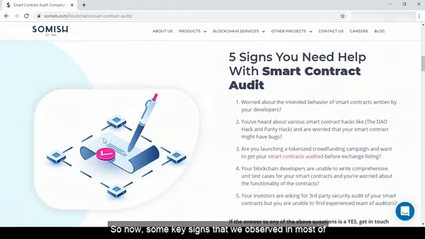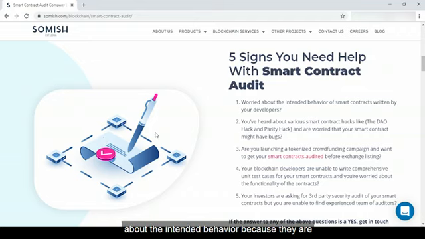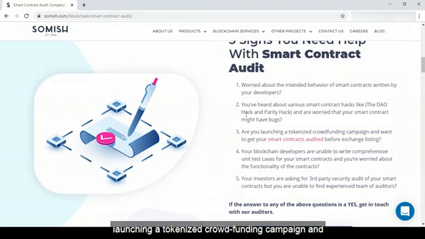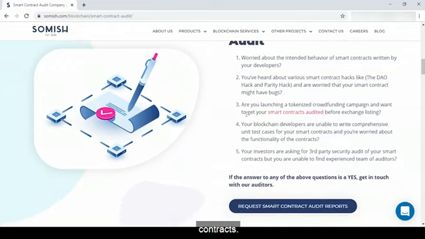So now some key signs that we've observed in most of our customers who have worked with us. There are at times business owners who are worried about the intended behavior because they are themselves not developers and they've got a bunch of developers who've written the contracts. If you are one of those, you would definitely need help with an audit. Again, if you've heard about the hacks and you're worried about your smart contract bugs, or if you're launching a tokenized crowdfunding campaign and the exchanges are requesting you to get a smart contract audit before they list you on the exchange, you'll have to get a third party opinion on the contracts.